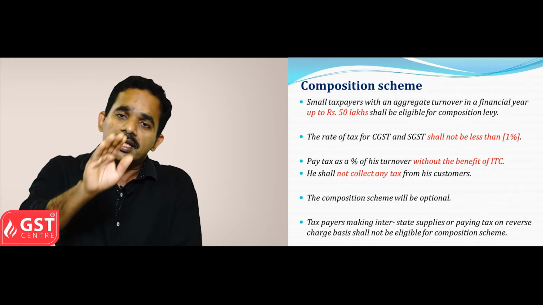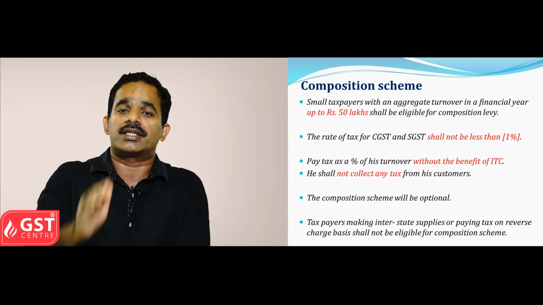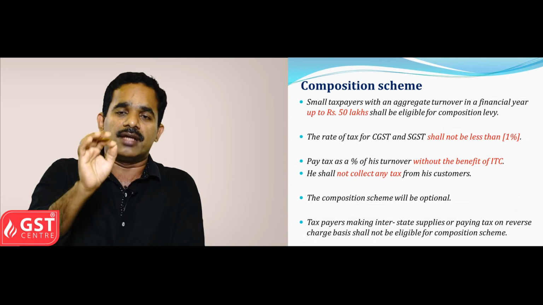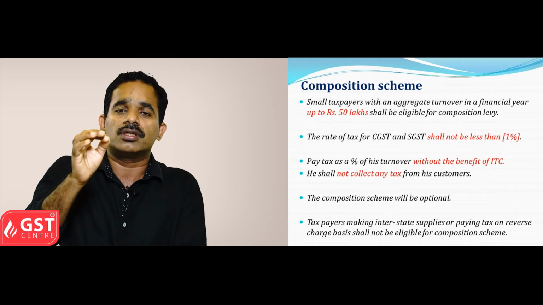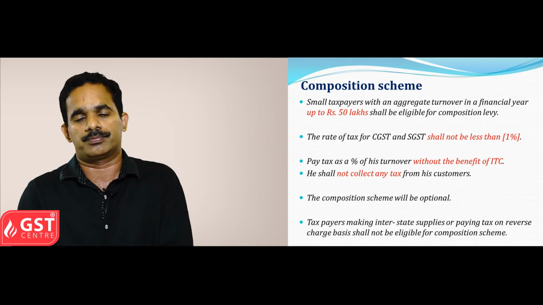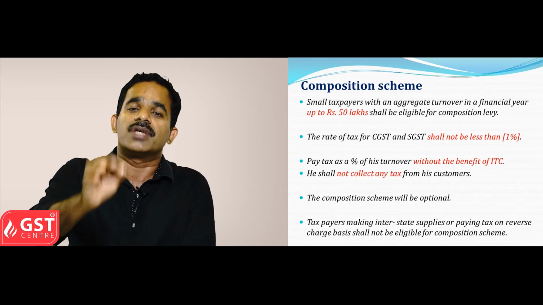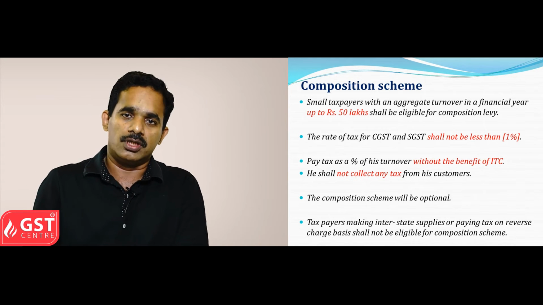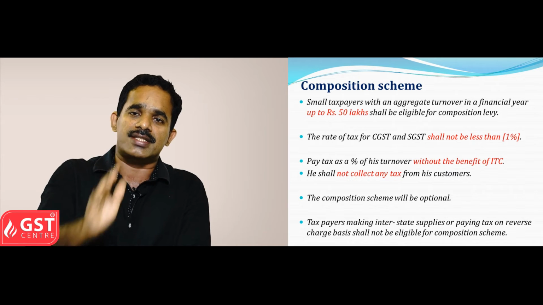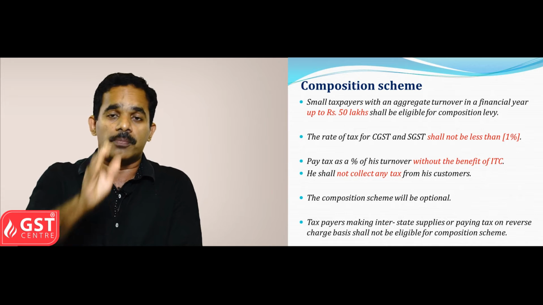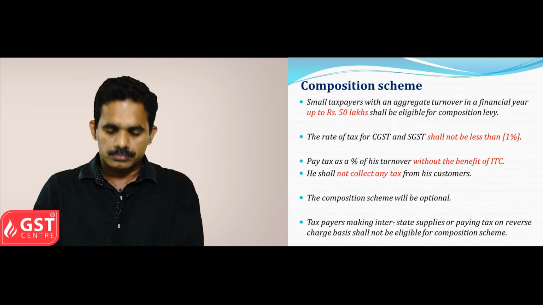He does not have the right to collect tax from his customers, and he cannot claim input tax credit for any tax paid for input goods or services availed by him. The composition scheme is optional, and it cannot be opted for by a person who is undertaking interstate supply or is under reverse charge mechanism. So I hope the composition scheme is clear to you.